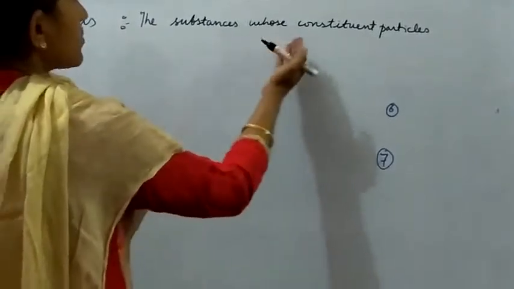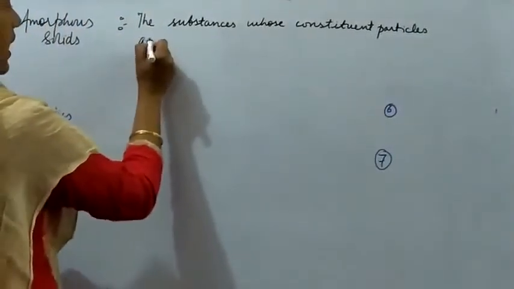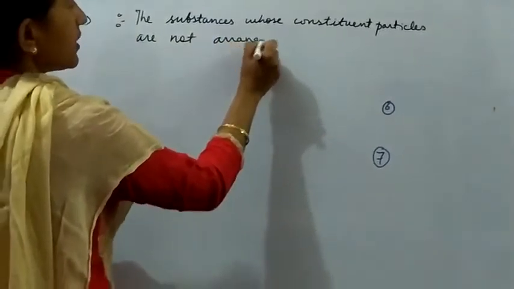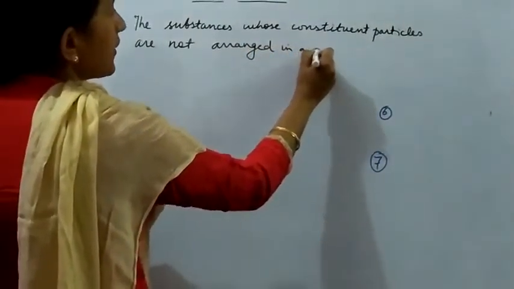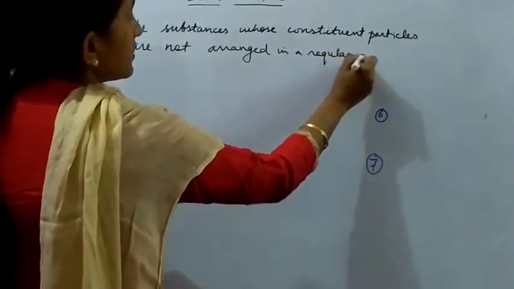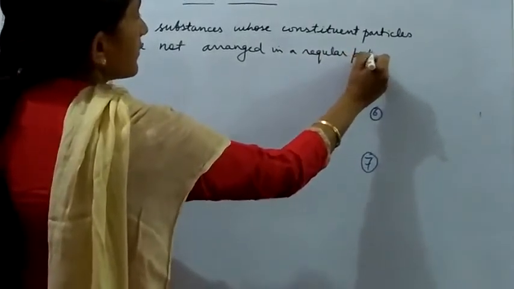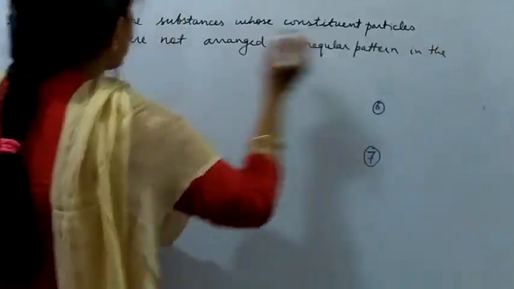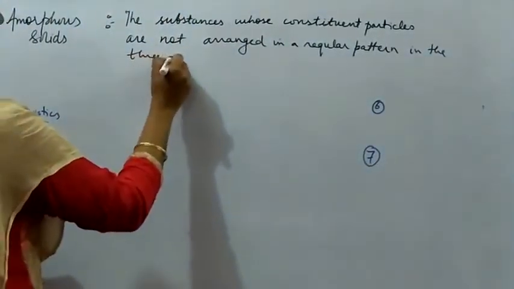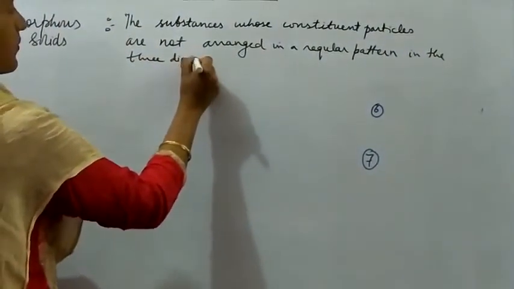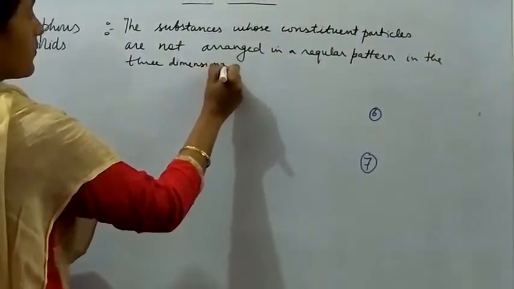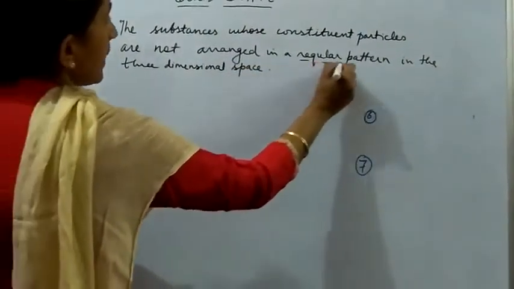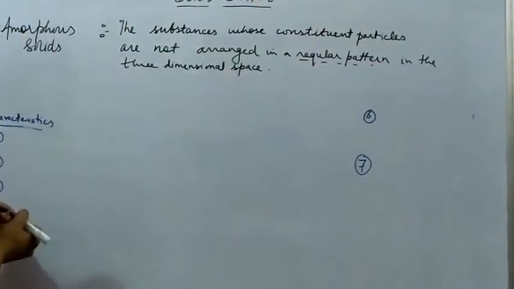The substances whose constituent particles are not arranged in a regular pattern in the three-dimensional space, right? So a regular pattern will not be observed.